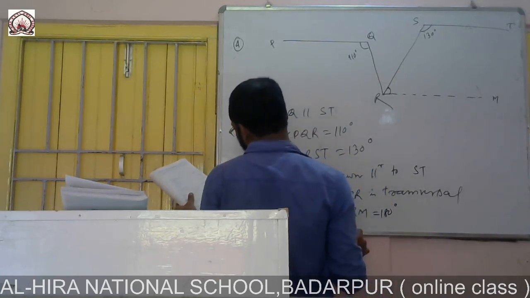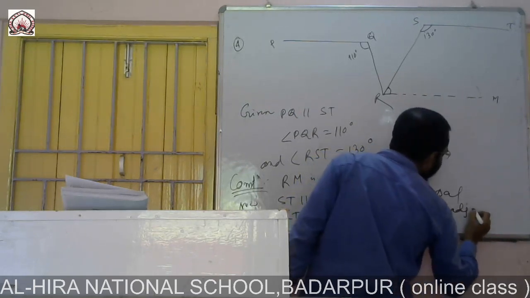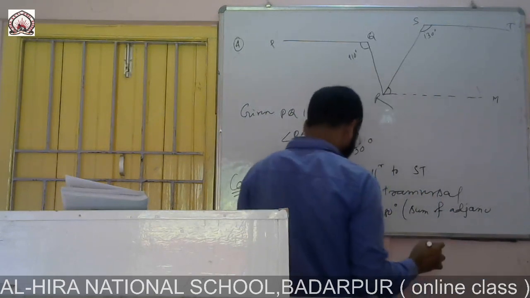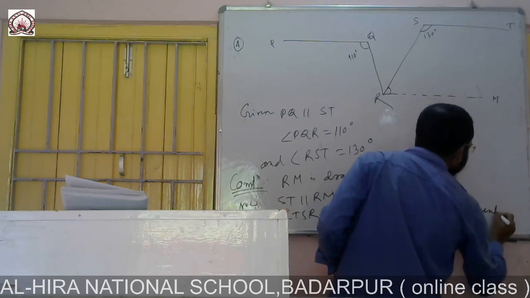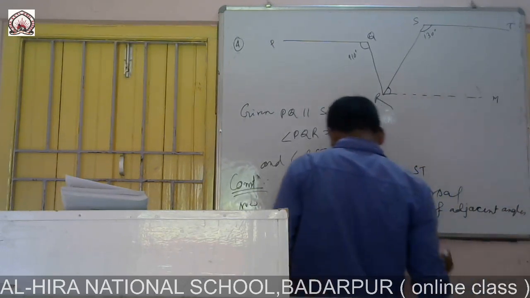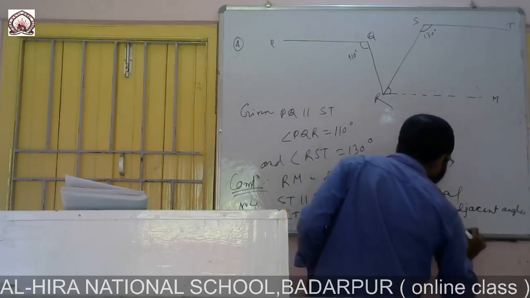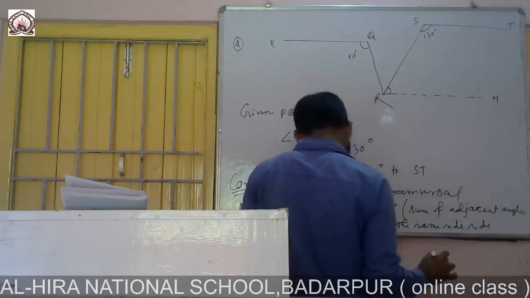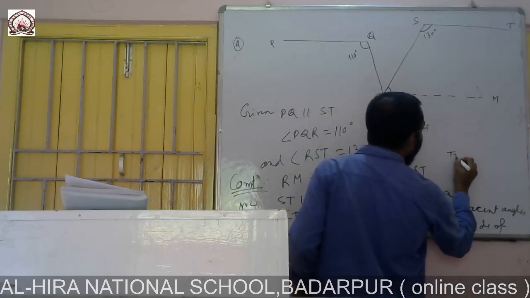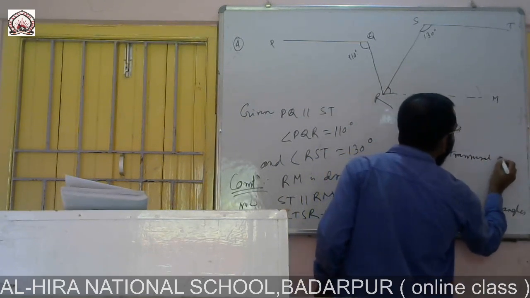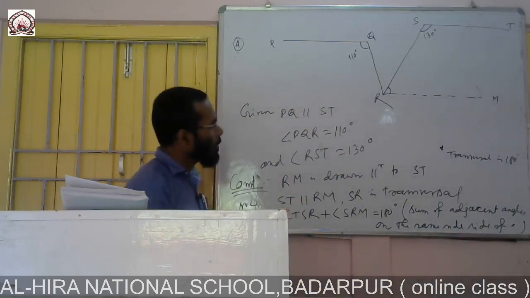The reason is the sum of the adjacent angles on the same side of the transversal is 180 degrees.